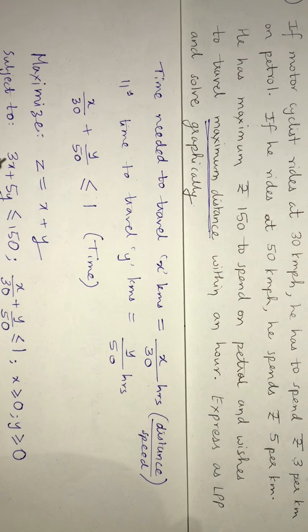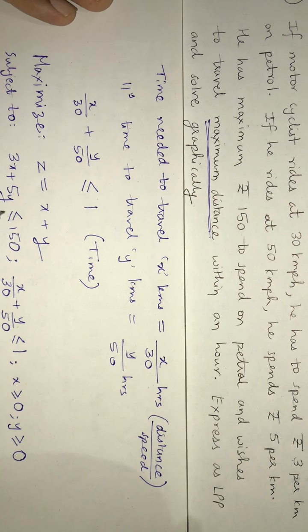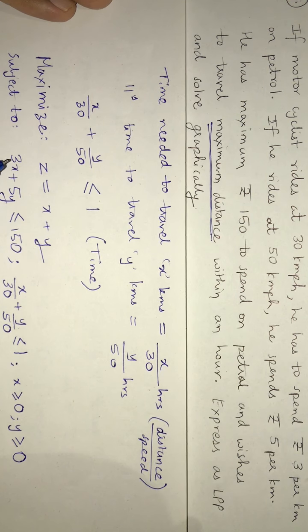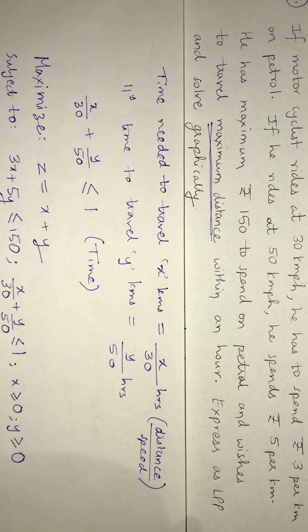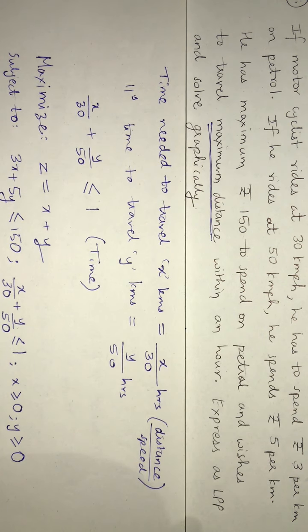In the first inequation you divide by 150 and you get 50 and 30 as the x and y intercepts respectively. Here it will be 30 and 50 directly, nothing needs to be done. And here it is the first quadrant. You find the point of intersection and find the maximum value of x plus y.